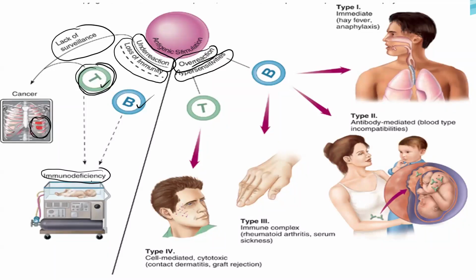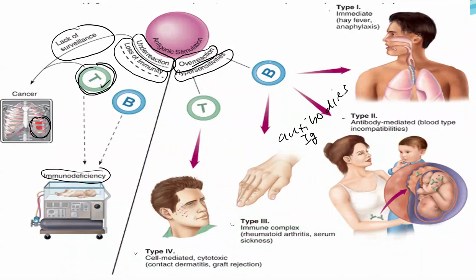Now, for the overreactions, there are four types. They are called type 1 hypersensitivity, type 2 hypersensitivity, type 3 hypersensitivity, and type 4 hypersensitivity. Type 1, type 2, and type 3 are caused by antibodies, or immunoglobulins.